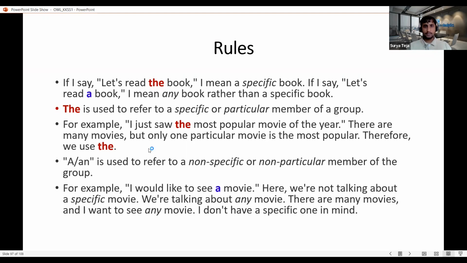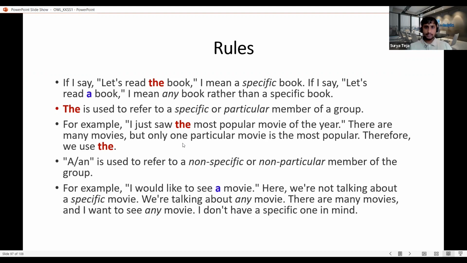And if you see another example, here the person says, I just saw the most popular movie of the year. Usually in a year we'll see Oscar awards, Filmfare awards, or different kinds of awards being given to the most popular movie, best choice for critics, or something like that. So if I say I just saw the most popular movie of the year, I mean there is only one popular movie of the year, and I'm specifically talking about that movie, and I'm saying that I have seen that movie. I'm not saying, hey, I have seen a movie, or I will see a movie. That's not what I'm saying. I'm specifically talking about a movie which has been given a title, popular movie of the year. Usually there are many movies, and I'm specifically talking about this movie.